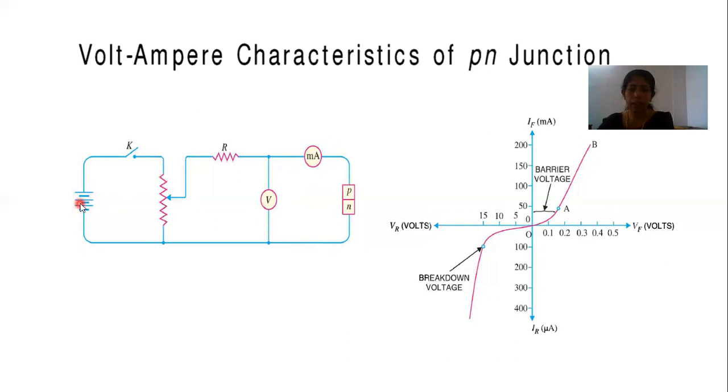When we apply a variable voltage from 0 to a particular value, initially the current increases very small. Then after some particular value, it increases linearly.